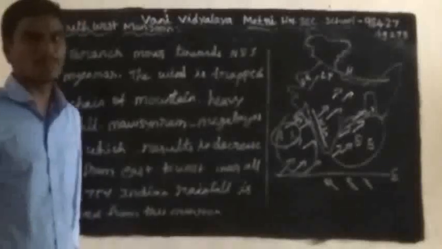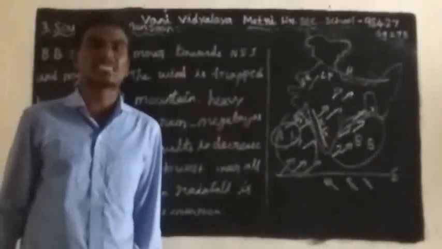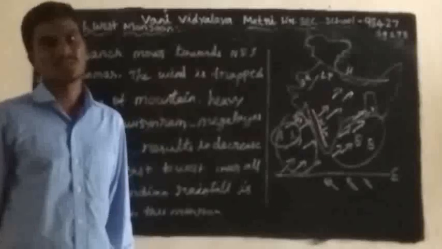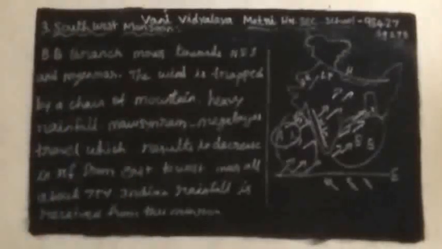Mawsynram in Meghalaya receives the highest rainfall in India. The Khasi, Garo and Jaintia hills are mainly responsible for the heavy rainfall at Mawsynram, located in Meghalaya.